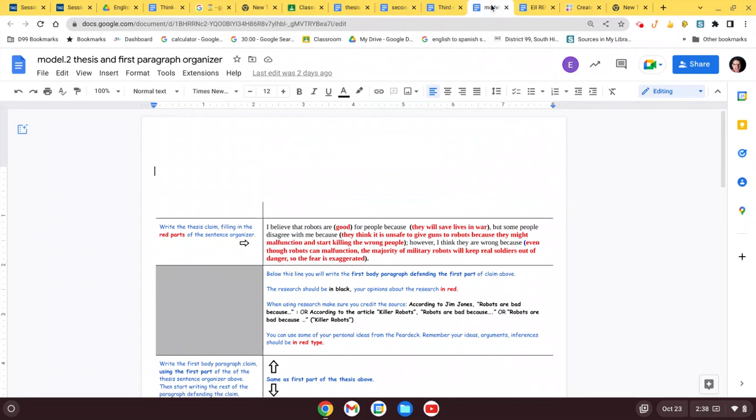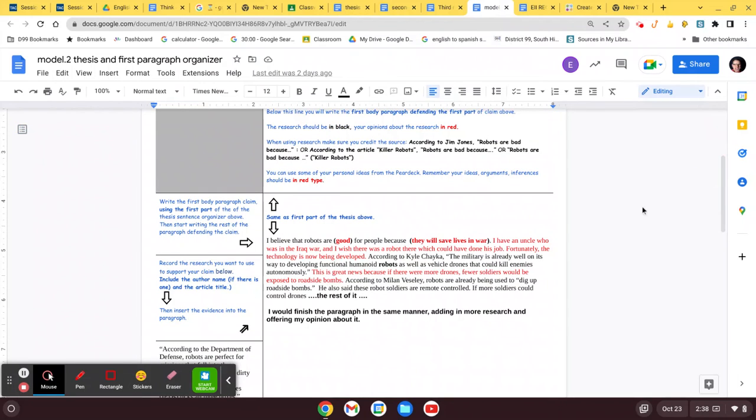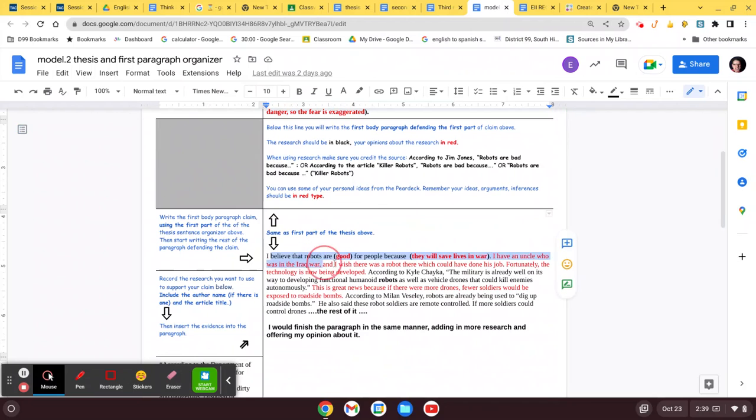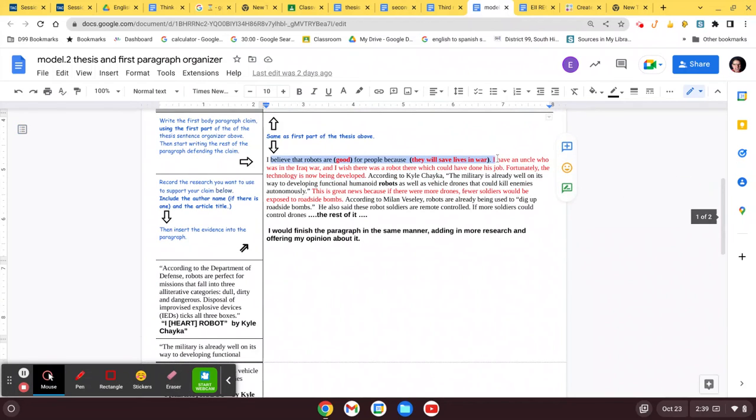And I did attach a model for you. If you look at this, this is what the model looks like. So I've got my research here. This is not a complete paragraph. It's only the beginning of a paragraph. You can see I wrote my little claim statement here, or my thesis. Then I took part of the thesis, robots are good for people because they'll save lives in war, right there. That comes from the thesis. And then I started working in my evidence down here. So I've got my own opinion, but then I give the citation to the author. You're going to have a works cited that you'll eventually put into it. And notice how I'm working in my own opinion. So you should have a balance of red and black type.